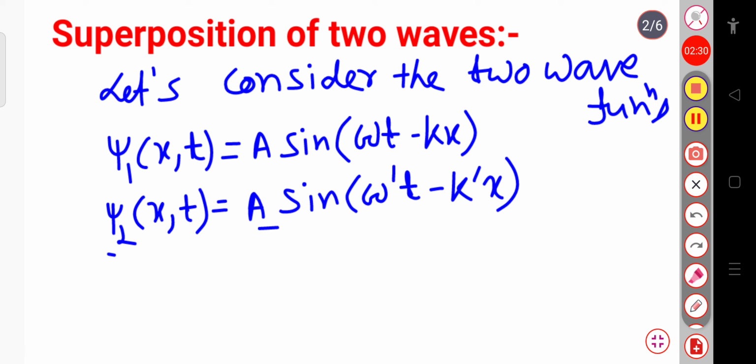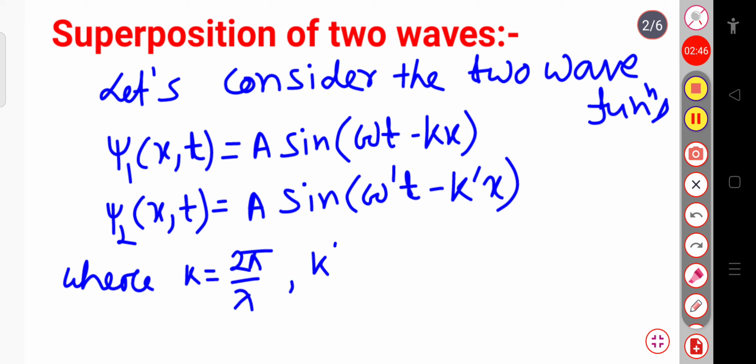Okay, so now let us start with this sine type of wave, where k equals 2 pi by lambda, and you know this is the wave vector, and k prime equals 2 pi divided by lambda prime.